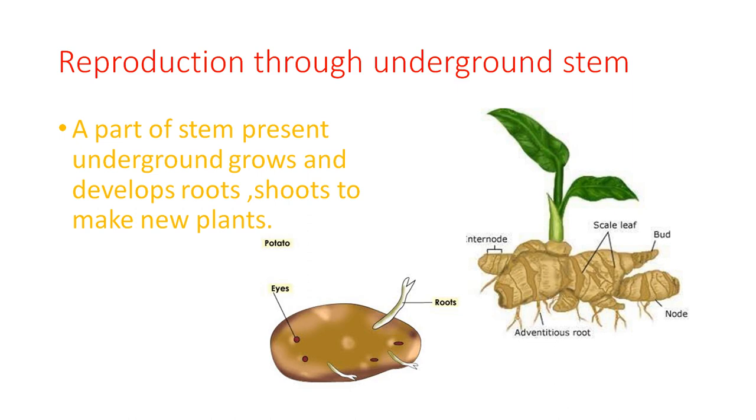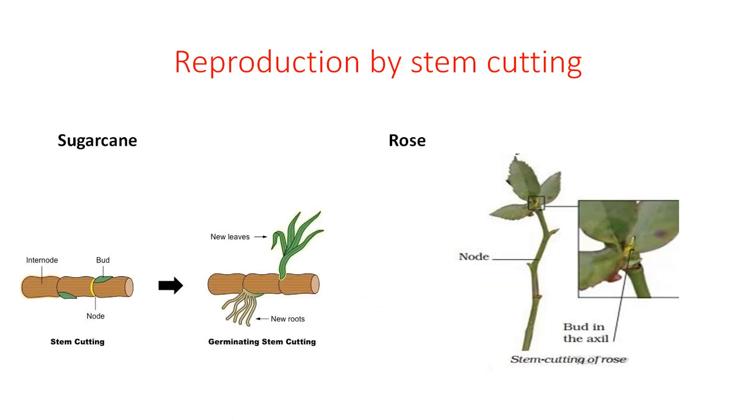Another example is the ginger plant, which you have seen. In ginger there are different nodes, and the part connecting them to each other is the internode. When it gets favorable conditions, it grows into a new plant, that is the ginger.